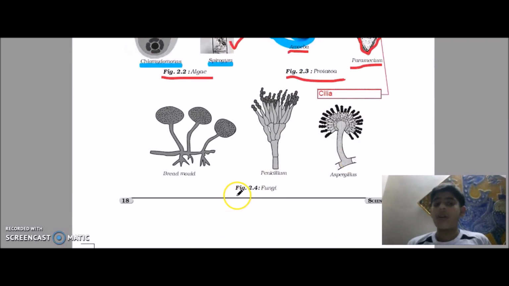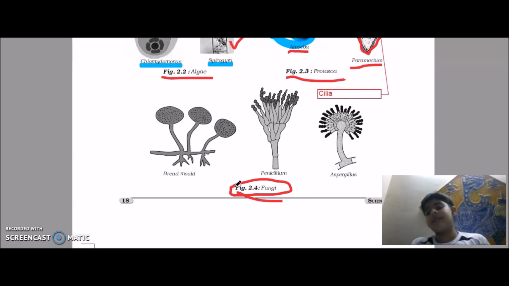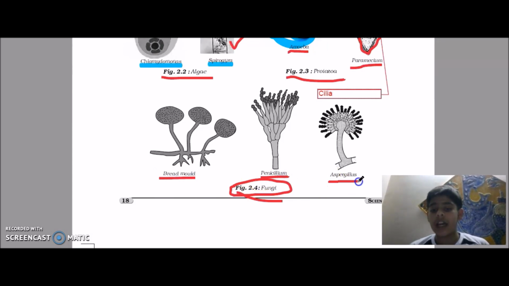So a lot to talk about these things. Okay, now fungi. What is a fungi? Fungi are simply organisms. These are parasites. Parasites, you simply just need to know parasite. This is the bread mold, penicillium, and aspergillus.